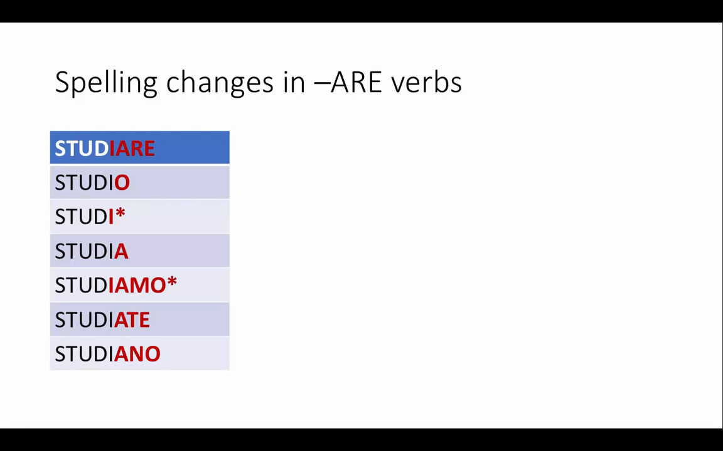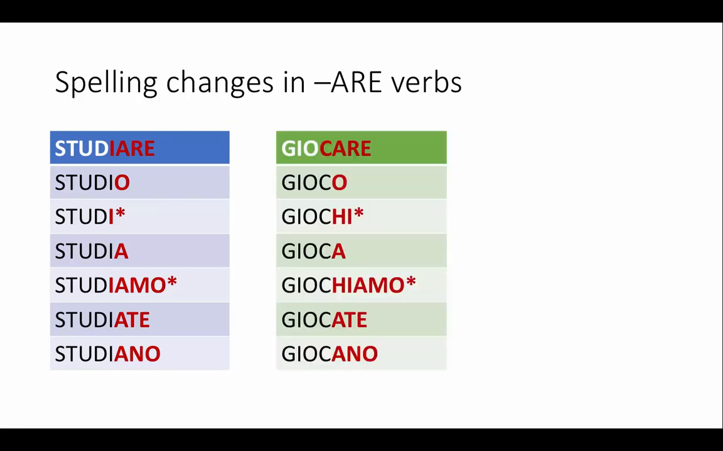So for example, studio is fine, but the second person, if I drop the ending, I'm left with studi, and then technically I should be adding another I. I'm not going to do that. So it's not going to be studii, it's just going to be studi. And then we have studia, and the same happens in the noi person. I'm not going to say studiiamo, but just studiamo. And then studiate and studiano is regular. Okay, so that's one spelling change. I'm not going to double the I.